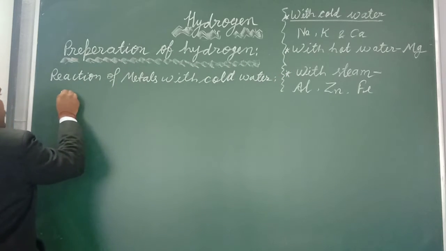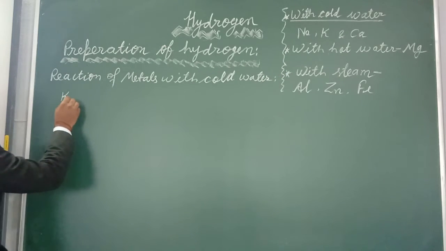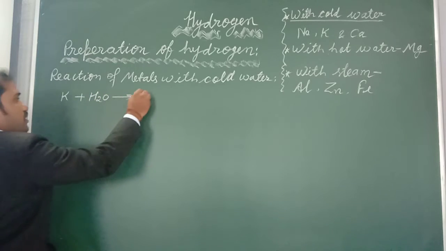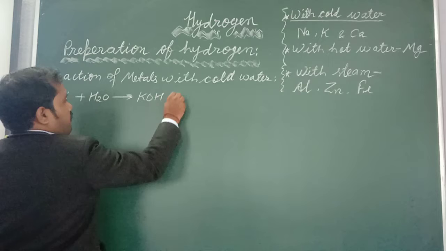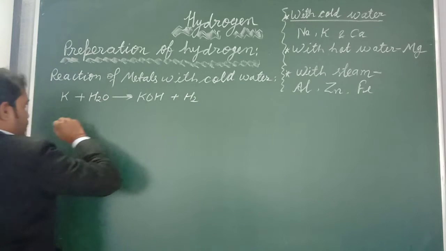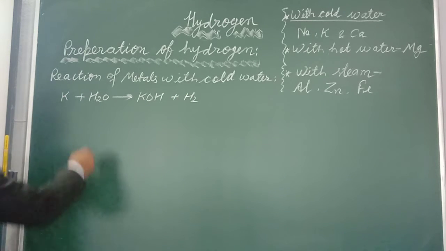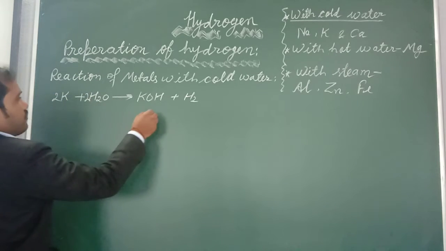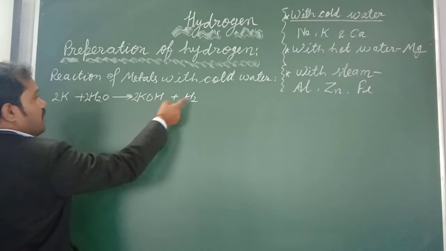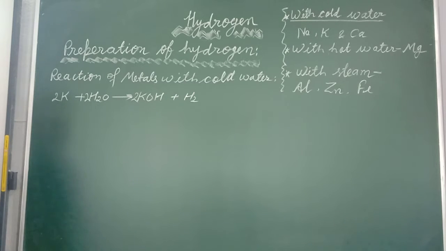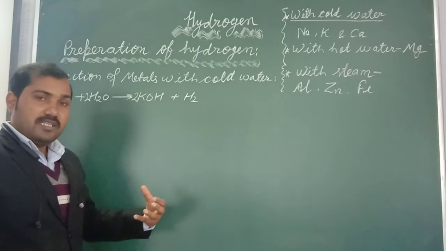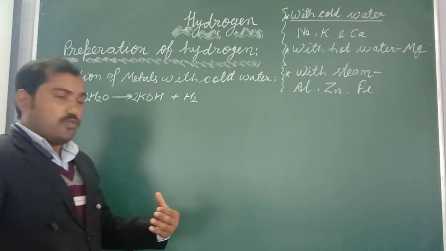So sodium or potassium, suppose potassium, can react with water to give KOH plus hydrogen gas. Hydrogen gas will be produced here. If you want, you can write the balanced reaction from here. Now this is 2 and this is balanced. This is potassium hydroxide, an alkali. Alkali means water soluble base.